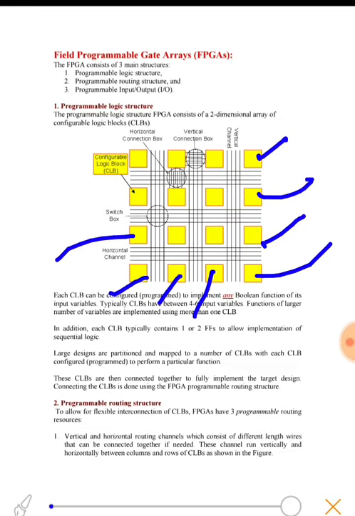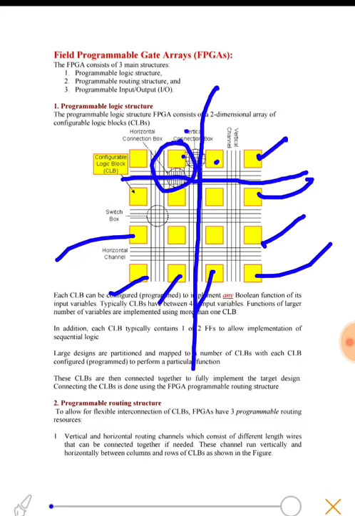There are vertical and horizontal routing channels. These are the horizontal channels and these are the vertical channels. So we can use these fuses to interconnect these PLDs. We can configure them using the fuses they come with to interconnect many PLDs.